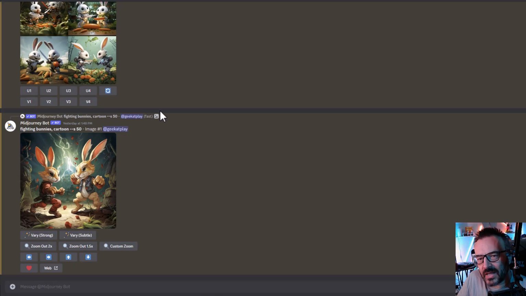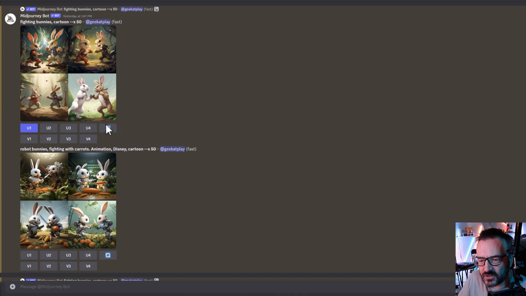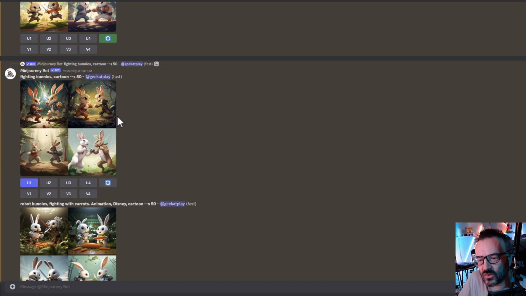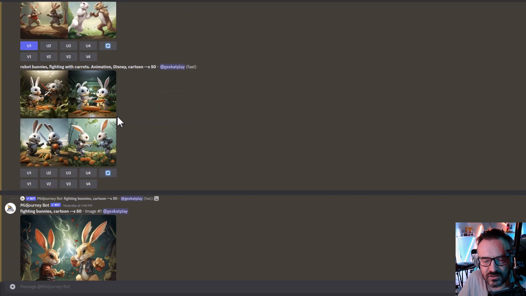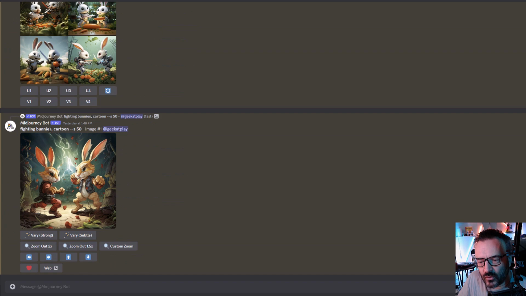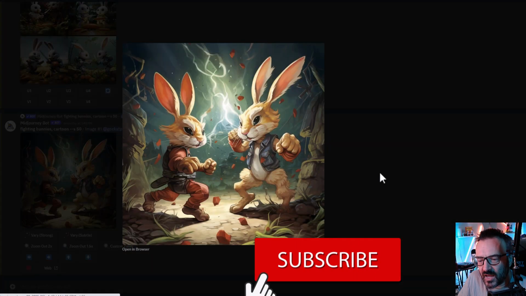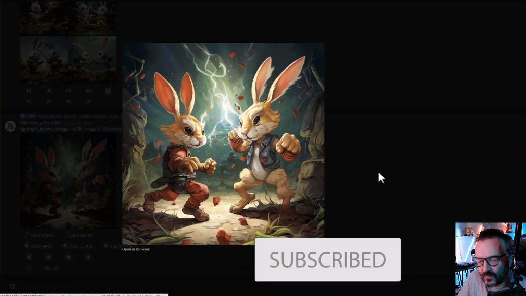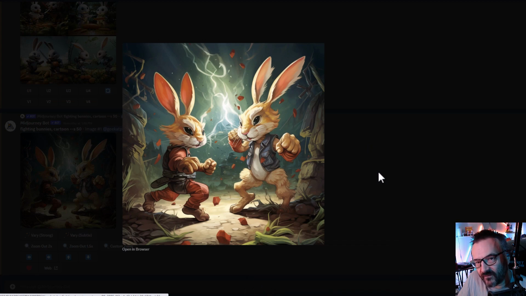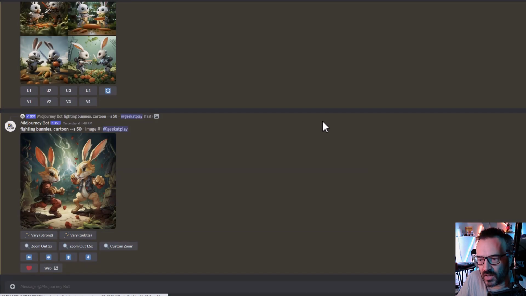So let's go to some examples, and I want to show you some of this area. Right here is an image I created just for fun in Midjourney, called the Fighting Bunnies, or whatever you want to call it. I put in a text prompt and the image was generated. It's fun, and it is definitely not copyrighted because it's created purely by AI.